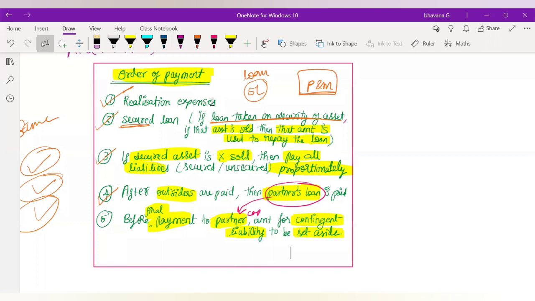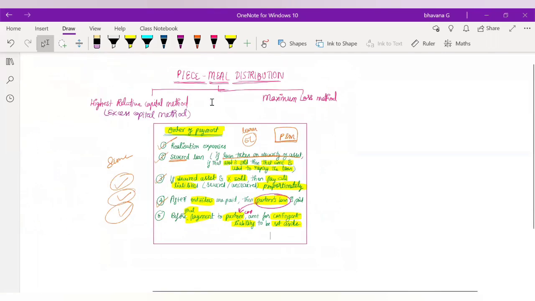Okay, fine. So this is the order of payment. Just write it down somewhere. First, you have to pay realization expenses. Second, secured loan. Third, if an unsecured asset is sold, in such case, you will pay all the liabilities proportionately, let it be secured or unsecured. Fourth, you will pay partner's loan. Fifth, you will pay partner's capital. So this is the order of payment.